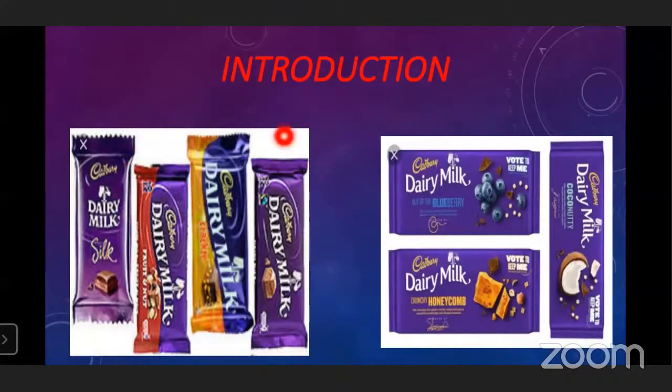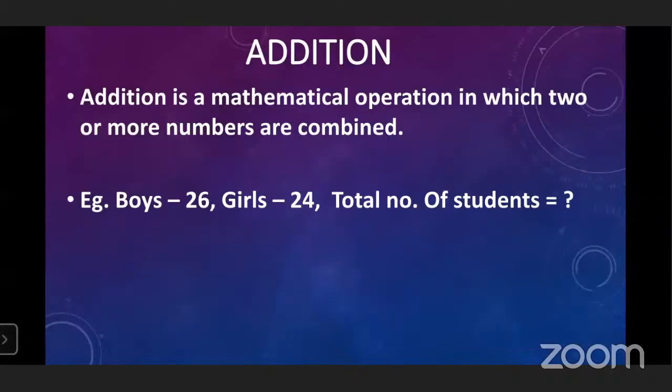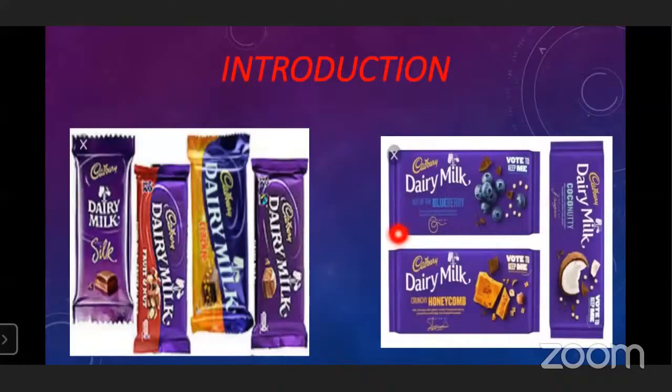If you have four chocolates and your mother gives you another three chocolates, how many chocolates do you have all together? 7. Yes, very good. Four chocolates and your mother gives you three chocolates. That means now you have 7 chocolates all together.